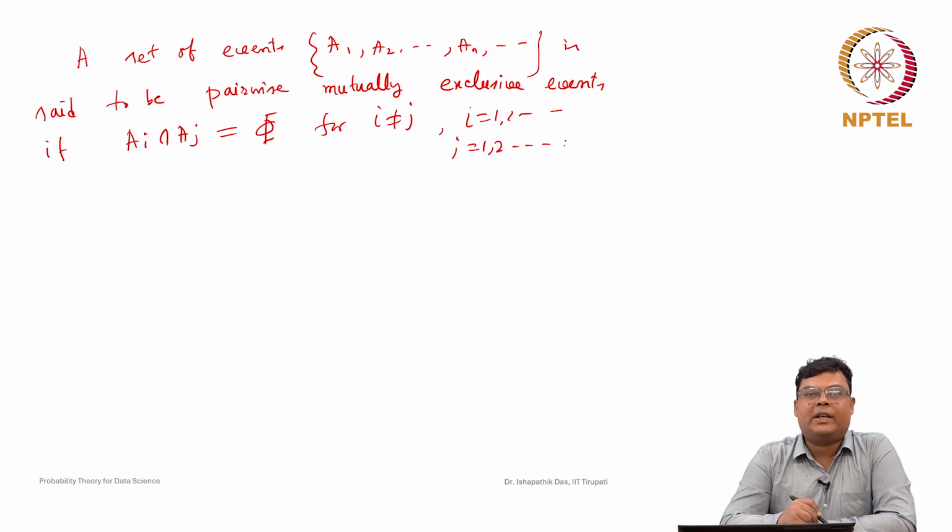This is called the pairwise mutually exclusive set of events.